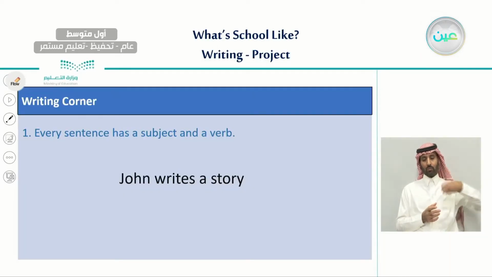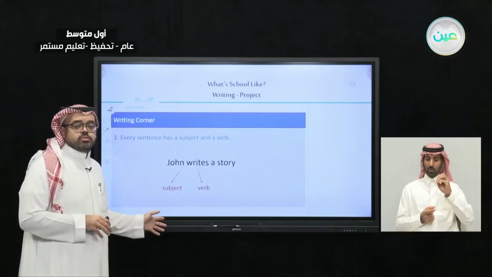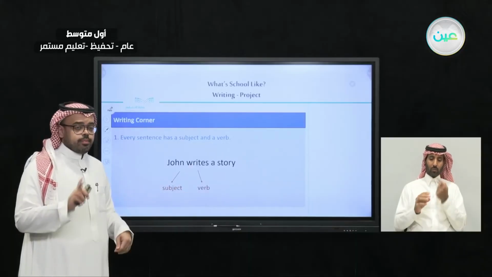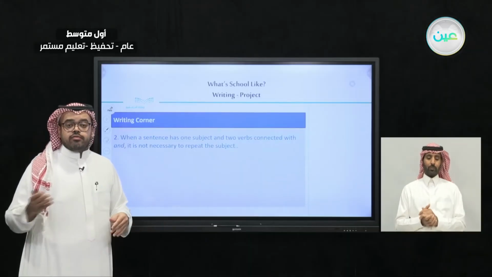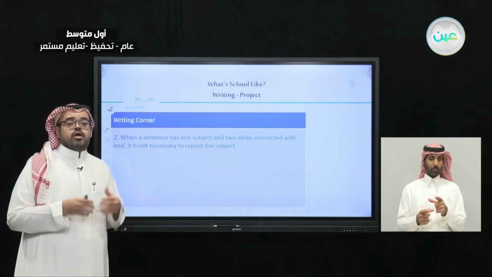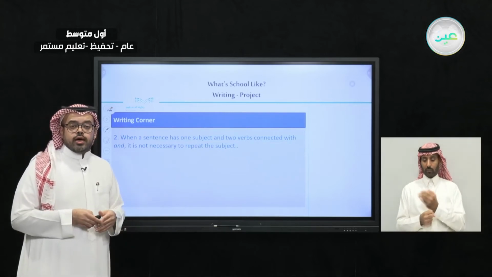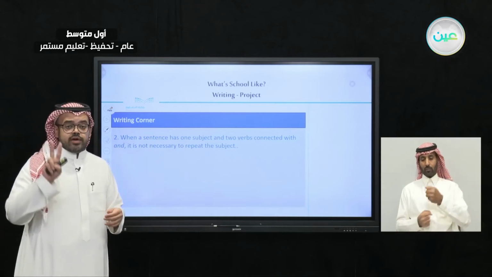John writes a story. So John is a subject, writes is a verb. And we can see this in all of the sentences in English. We have a subject and we have a verb. But when a sentence has only one subject and two verbs connected with and, it is not necessary to repeat the subject. So yes, each sentence has a subject and a verb, but we don't need to repeat the subject each time when we have two verbs.